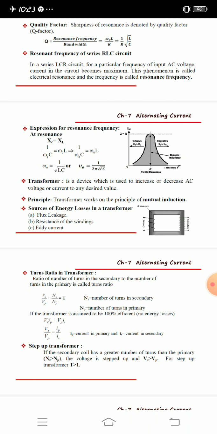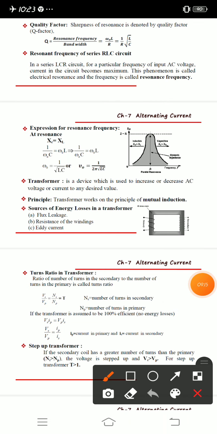That is sharpness of resonance. It is denoted by the quality factor, or Q factor, and it is given by the formula resonance frequency divided by bandwidth, omega naught L divided by R, or after substituting the values, 1 by R into square root of L divided by C.